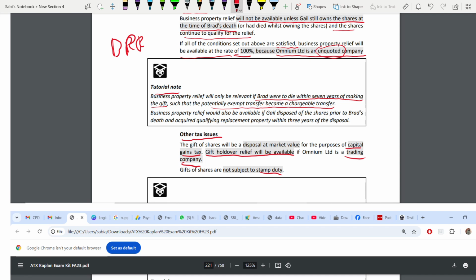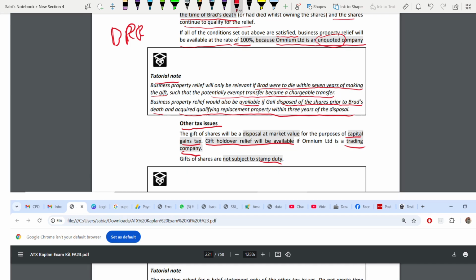But if it's a PET and it's exempt, that means if Brad survives the 7 years, then there is no advantage of BPR. So BPR is only relevant if Brad dies within 7 years. Then your PET becomes chargeable, and you can deduct BPR, and you don't have to pay inheritance tax. Next, BPR will also be available if Gail has disposed of some of the shares before Brad's death, and then has acquired a qualifying replacement property within 3 years of that disposal. Then they will get BPR.